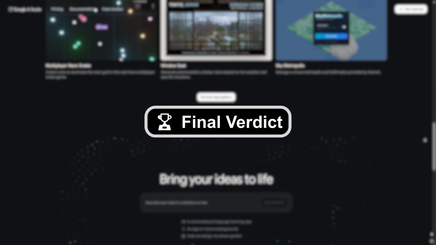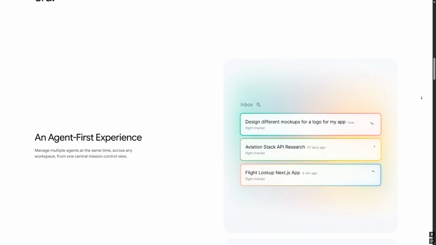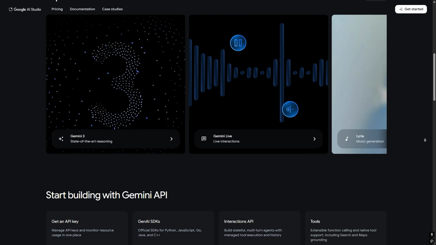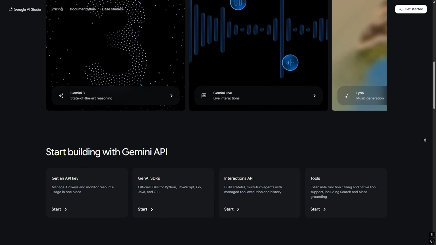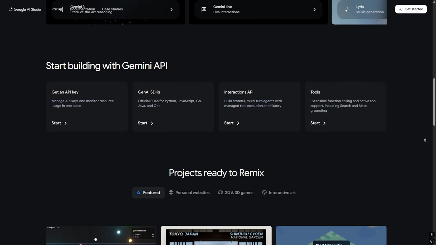Final verdict and conclusion. So which one should you choose? Choose Anti-Gravity if you want something simple, fast, and easy. Choose AI Studio if you need more control and advanced features. At the end of the day, it depends on your experience level and what you are trying to build.